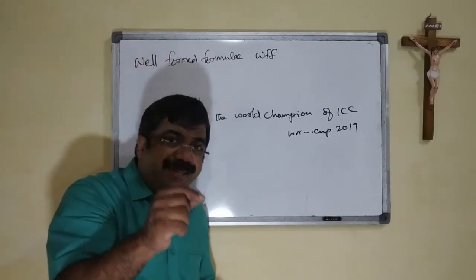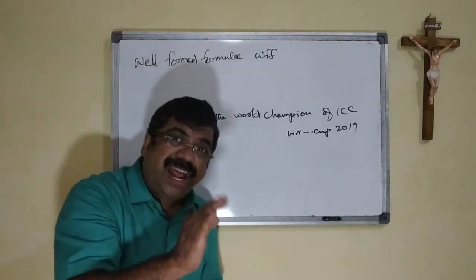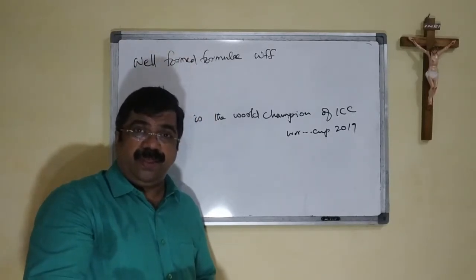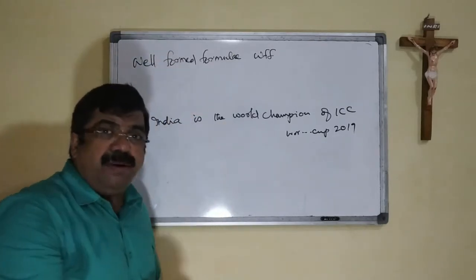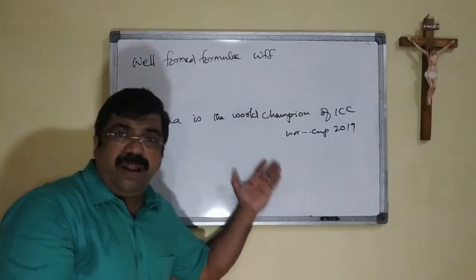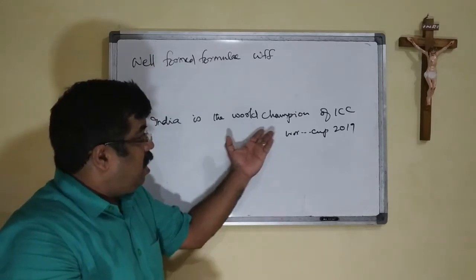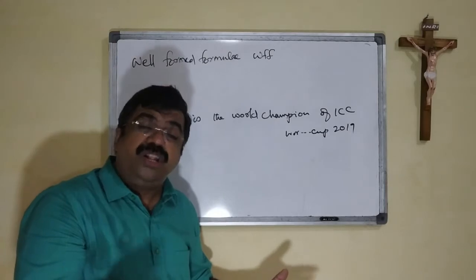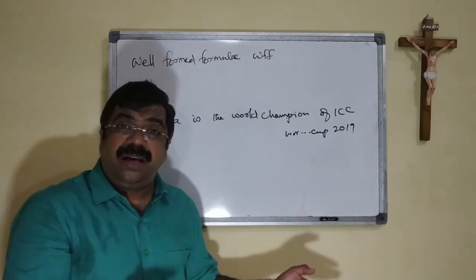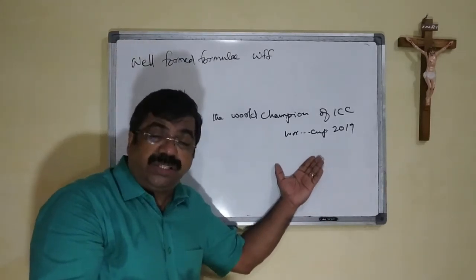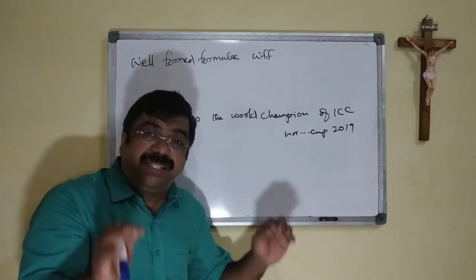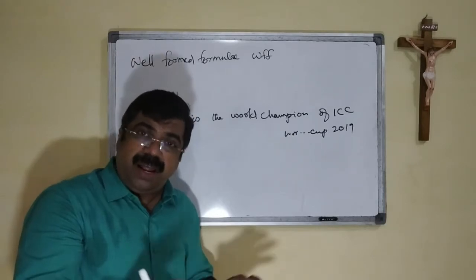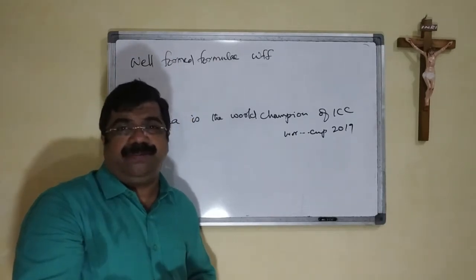Even though a negated sentence comes, the negated answer is its truth value. As I said, two examples now. India is the champion of ICC 2019. No, that no is the false. The answer is false. That false is the truth value. I think it is understood.